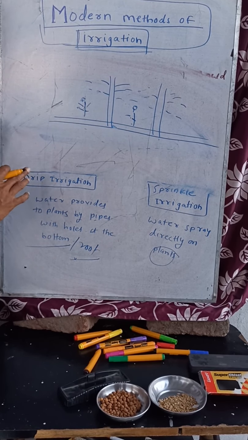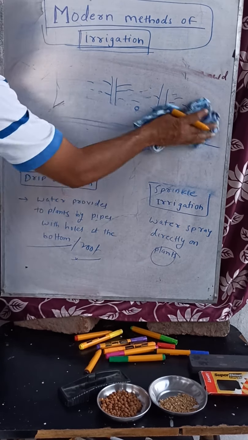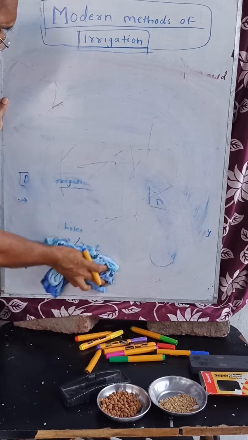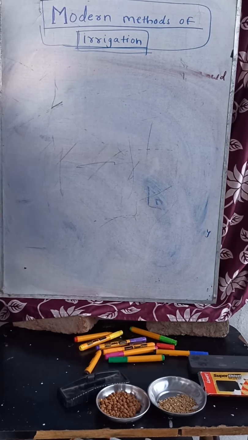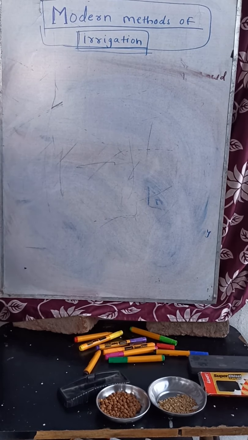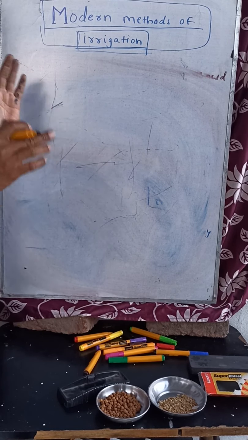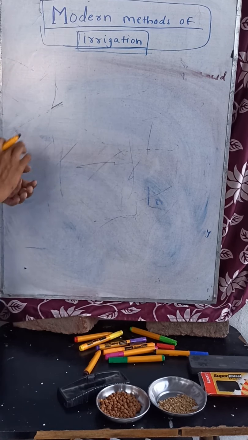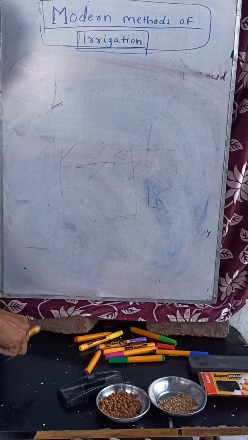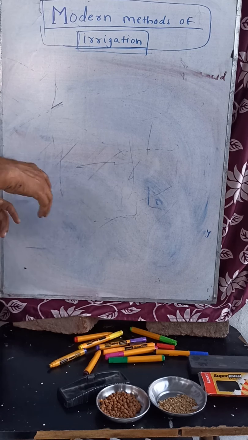In this way, drip irrigation and sprinkler irrigation are very important, because economically we have to use the water, and we will get everything. This is one of the modern methods of irrigation, a modern method of agriculture. This is the second topic, the modern methods of irrigation. Now I want to stop here. The remaining topic we will see tomorrow.